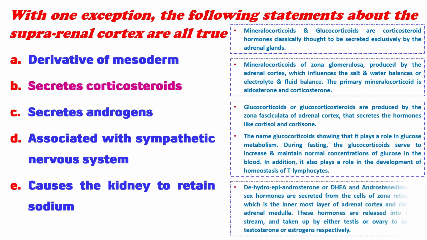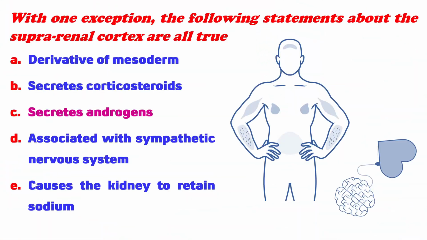The sex hormones dehydroepiandrosterone or DHEA and androstenedione are secreted from the cells of zona reticularis, which is the innermost layer of the adrenal cortex and close to the adrenal medulla. These hormones are released into the bloodstream and taken up by either testis or ovary to secrete testosterone or estrogens respectively. Now coming to option C, secretes androgens. Just now it was discussed that androgens are secreted by the zona reticularis of the adrenal cortex.